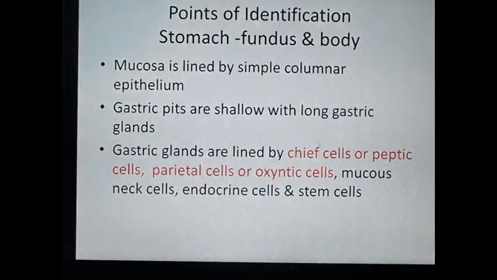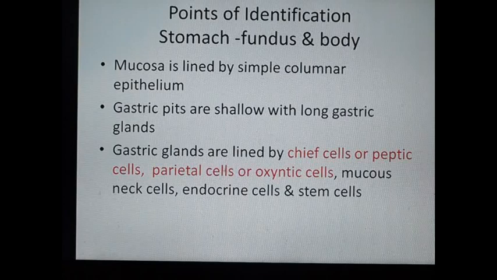Points of identification for stomach fundus and body: the mucosa is lined by simple columnar epithelium, and the gastric pits are shallow, occupying only 1/4 of the gastric mucosa, with long gastric glands. The gastric glands are lined by chief cells or peptic cells, parietal cells or oxyntic cells, which give a beaded appearance, and mucous neck cells, endocrine cells and stem cells.